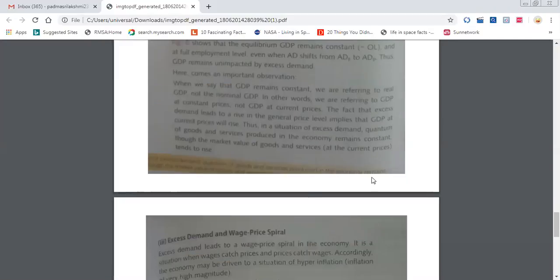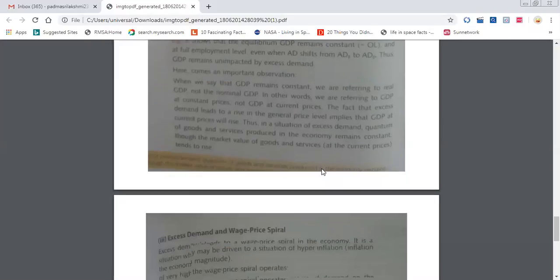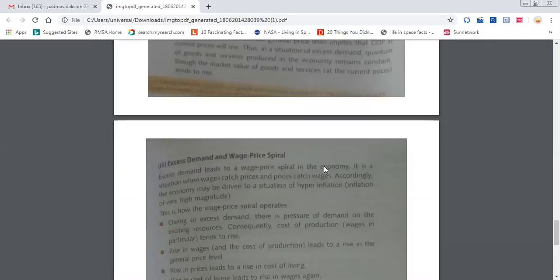Thus, in the situation of excess demand, the quantum of goods and services produced in the economy remains constant. So we should check whether the quantity has increased. If quantity increases, we can confirm there is a rise in the GDP. But if quantity remains the same and price alone increases, that is not an increase in GDP, that is static GDP. Now, did you get it? Yes, ma'am. Any doubt? No, ma'am.